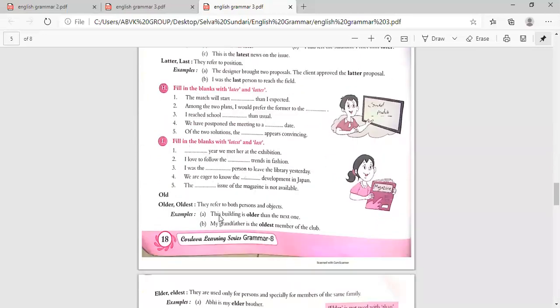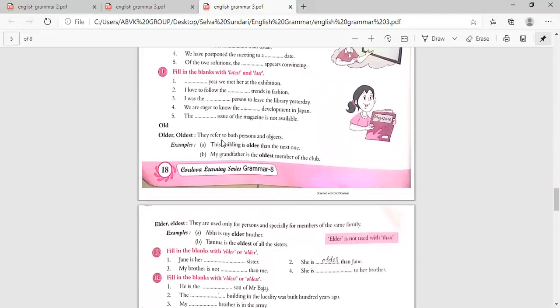Here, older and oldest refer to both persons and objects. My grandfather is the oldest member of the club. Here, that is person. Both persons and objects. You can apply both older and oldest to a building like that.